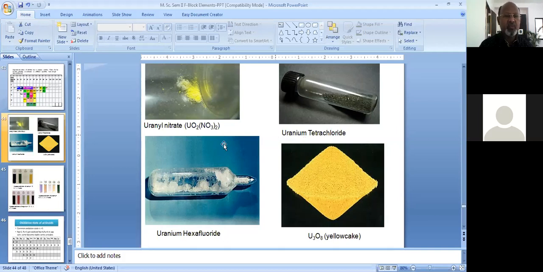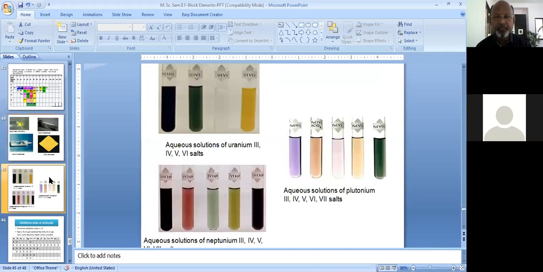Certain different colors are also shown by these elements, as shown here. If an aqueous solution is prepared from these uranyl salts, that is, uranium in plus 3, plus 4, plus 5 and plus 6, they show different colors. Uranium plus 3, shown here, is dark black in color. Uranium plus 4 aqueous solution is somewhat green in color.